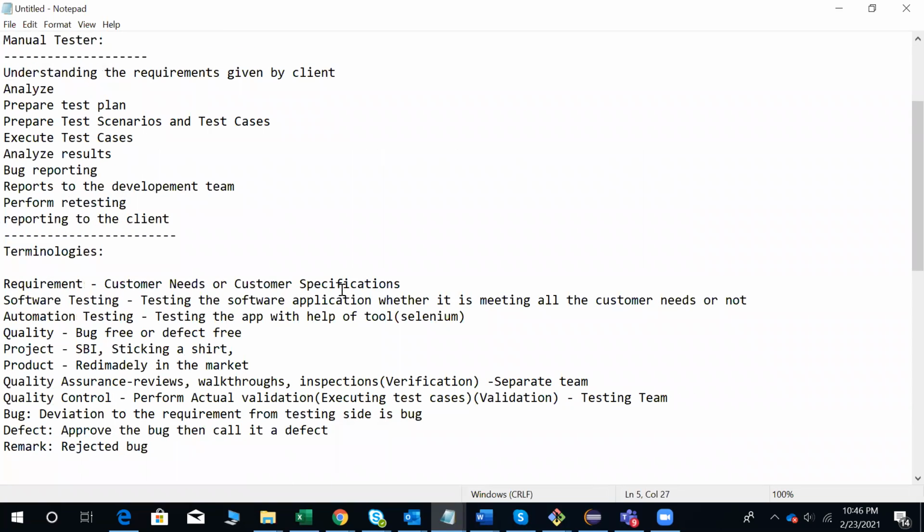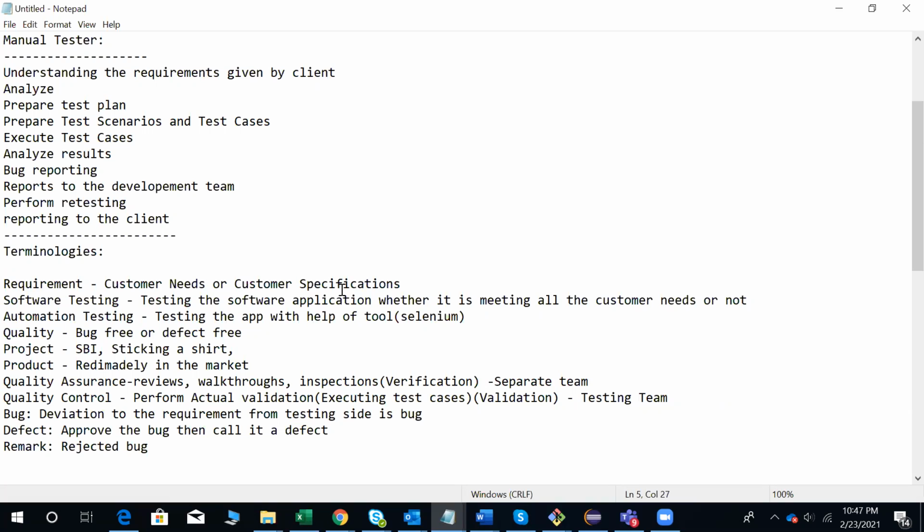The manual tester's responsibilities, as I told you, are understanding and analyzing the requirements, preparing the test plans, test scenarios and test cases, executing the test cases, analyzing the results, reporting the bugs to the development team for fixing, performing retesting and regression testing, and reporting to the client on time. That is about the responsibilities of a manual tester.